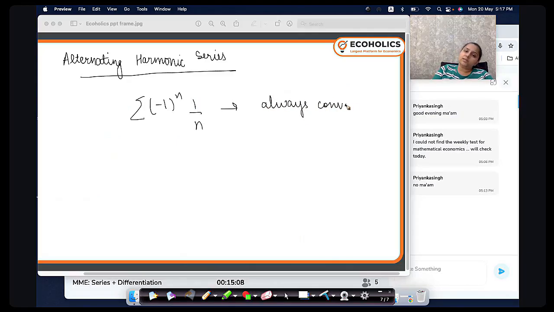This always converges because it follows a decreasing pattern and the limit is also 0. So you always have to remember that the harmonic series always diverges, whereas the alternating harmonic series always converges.